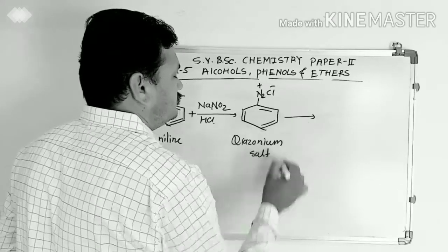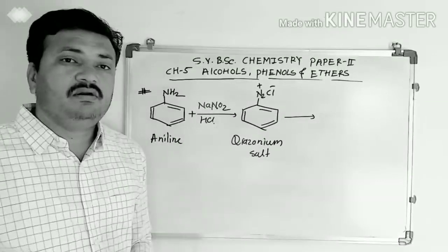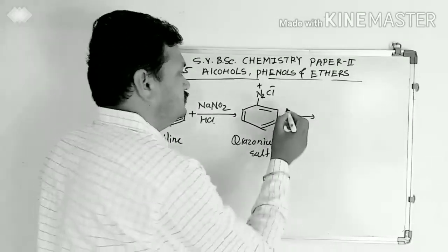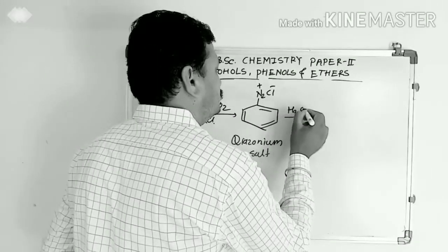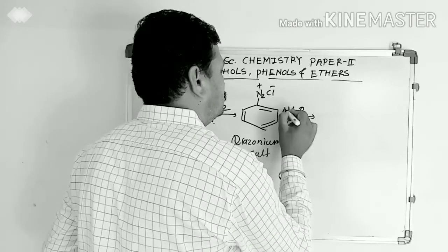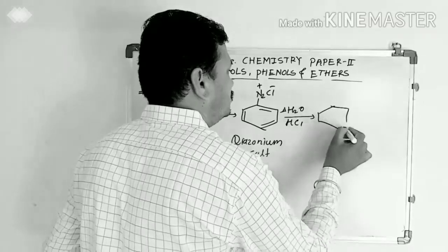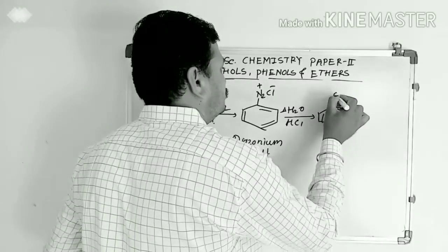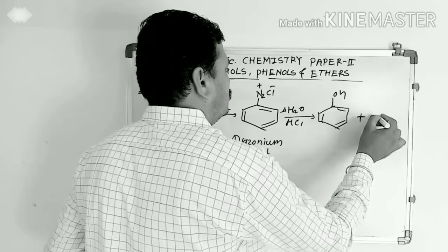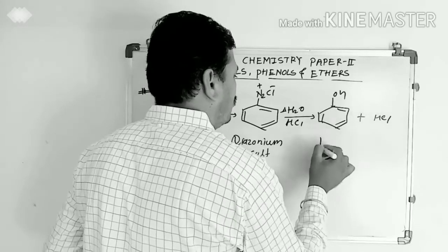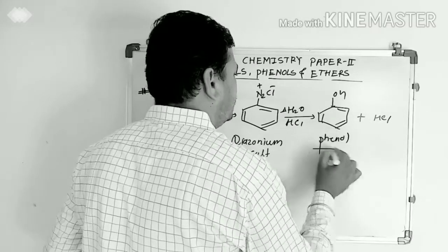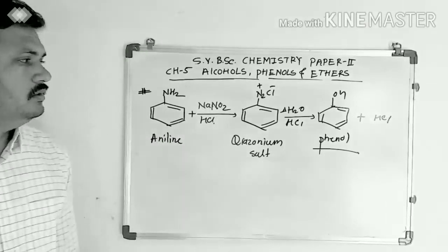And when we carry out the acid hydrolysis of this diazonium salt, we get the product, it is phenol.